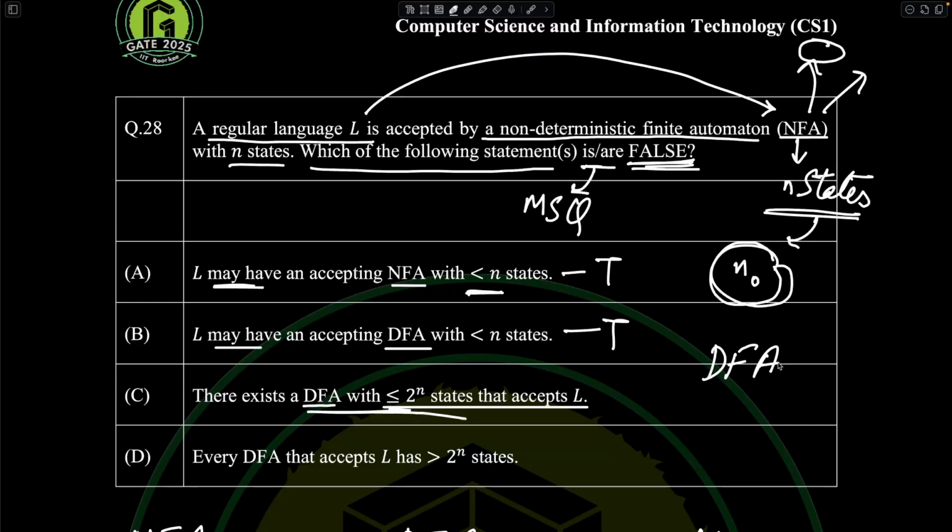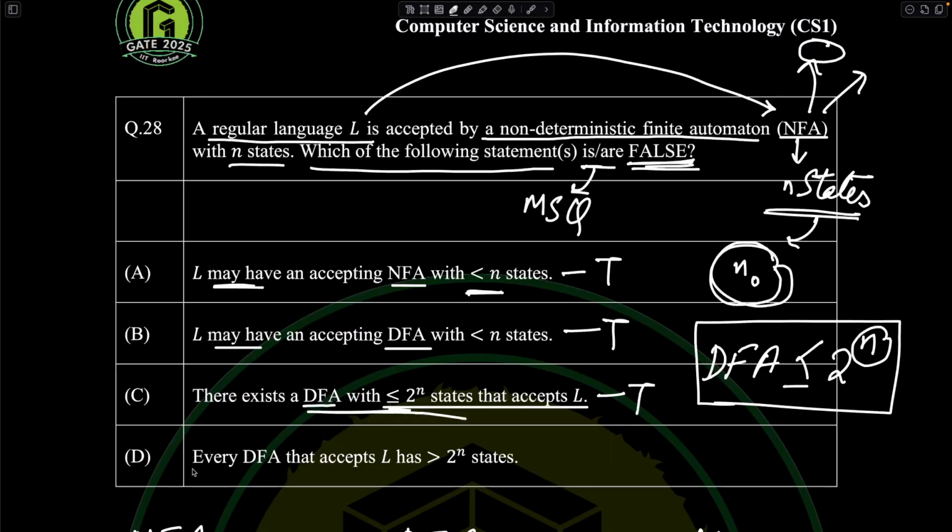A DFA can be constructed which is going to have less than or equal to 2 raised to the power of n states, n being the states that are present in your NFA, right? This is a property in TOC, and I will prove it at the end of the video. Let that be stated. And this statement, by the proof that I will give, is basically a true statement, right? So this is a true statement.